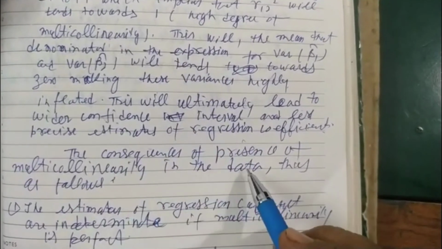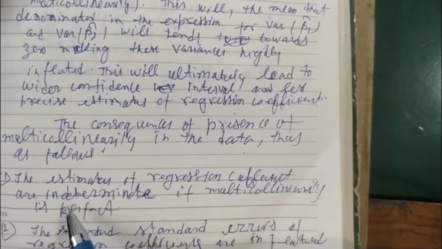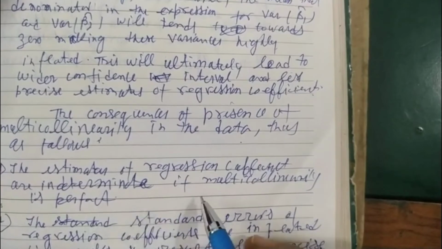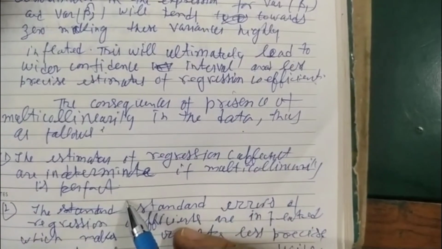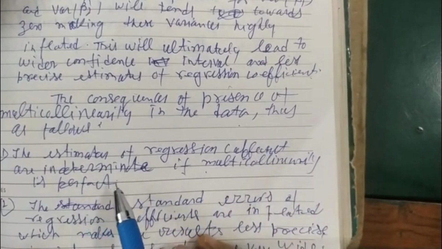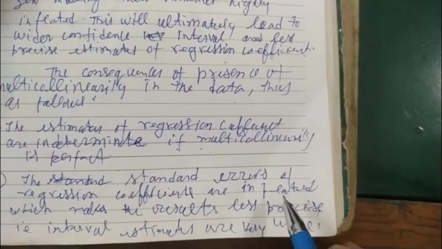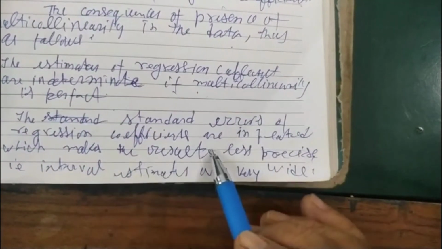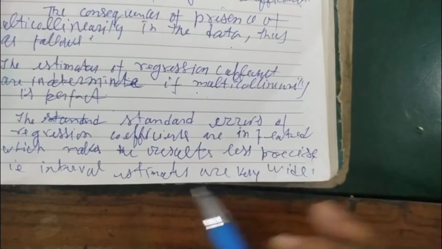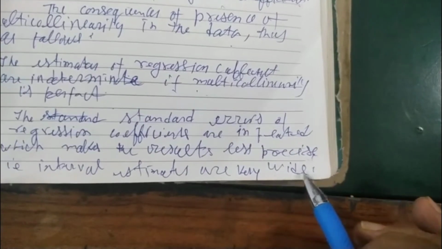The consequences of the presence of multicollinearity in the data are thus as follows. First, the estimators of the regression coefficients are indeterminate if multicollinearity is perfect. Second, the standard errors of the regression coefficients are inflated, which makes results less precise. That is, interval estimates are very wide.